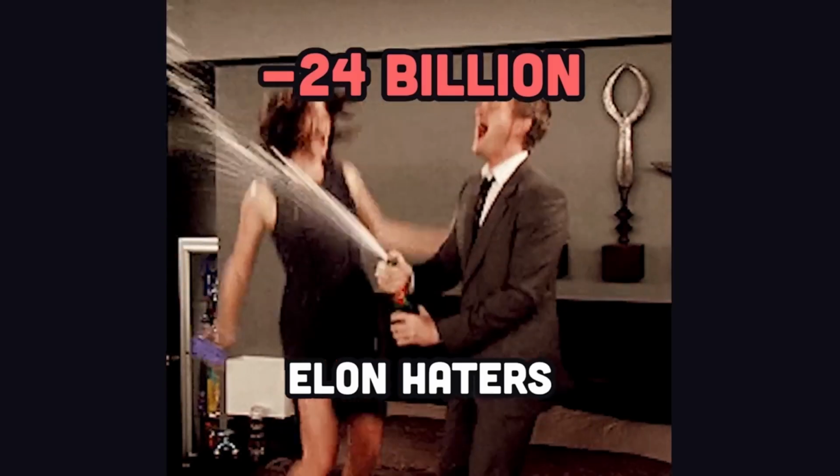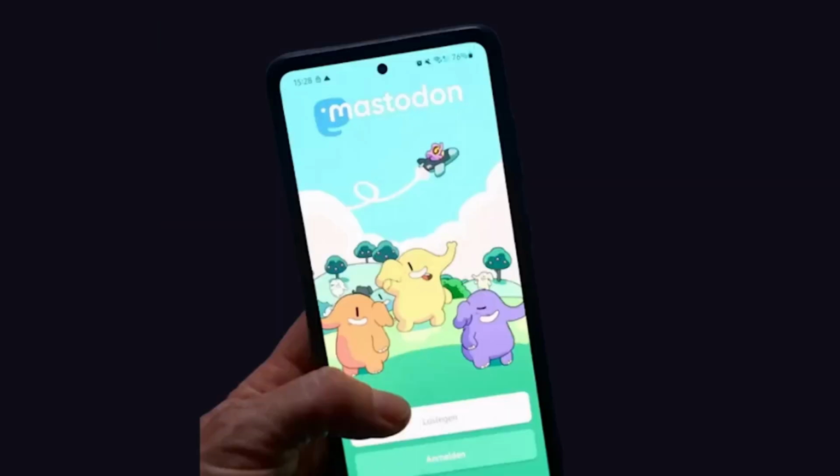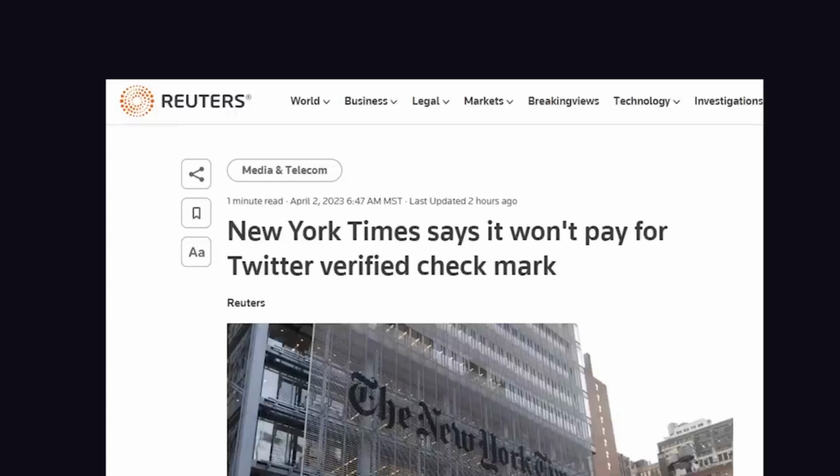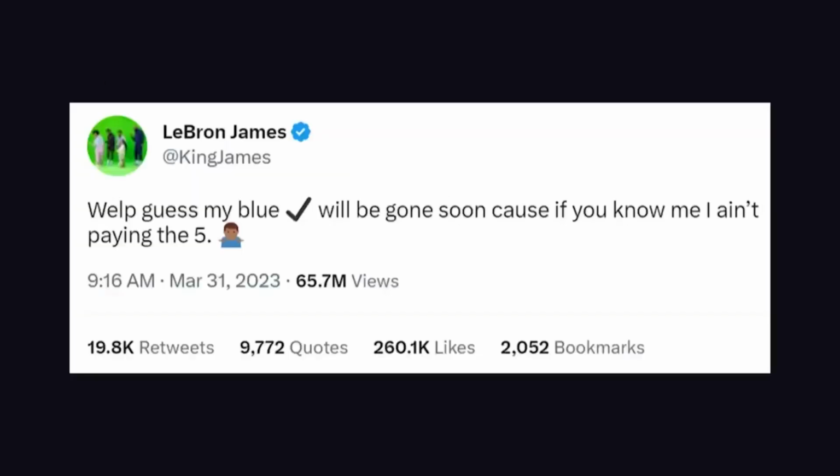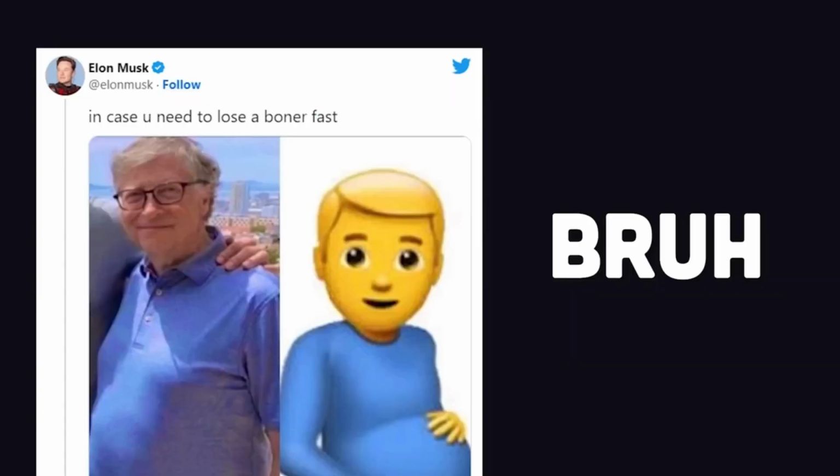It's now only worth $20 billion. Many users have moved to Mastodon. The New York Times just lost its blue check, and even LeBron James won't pay the $5. So did Elon buy Twitter just to be the king and watch it burn?